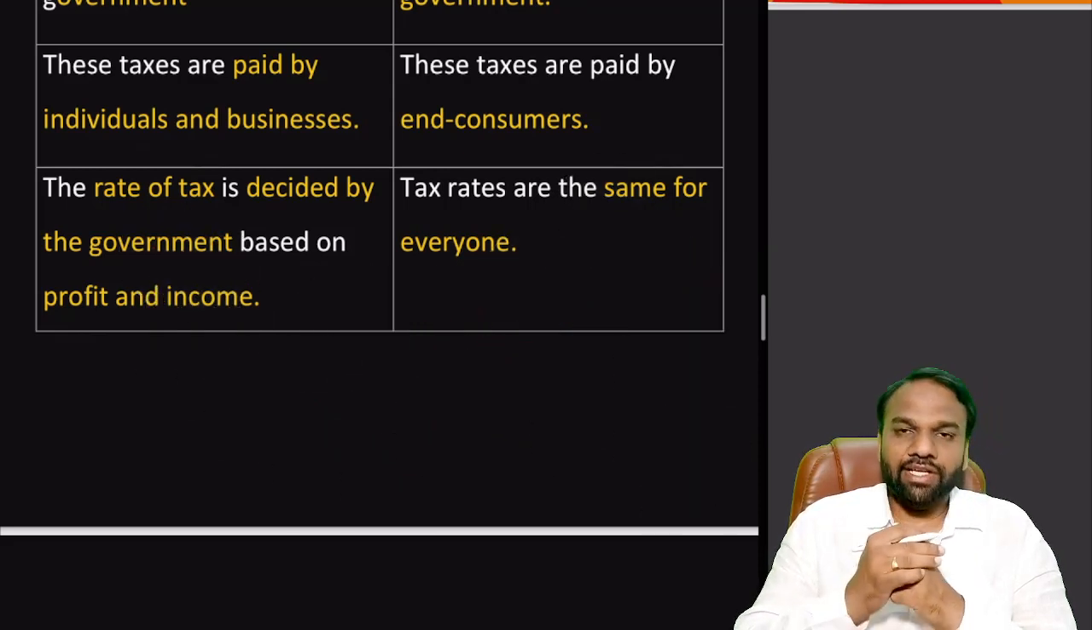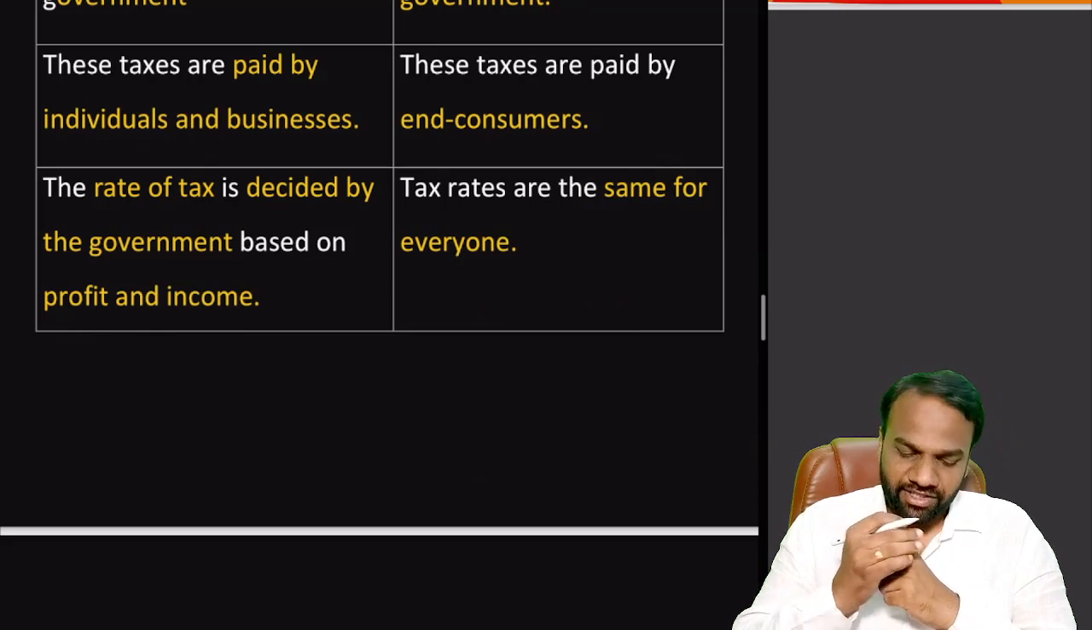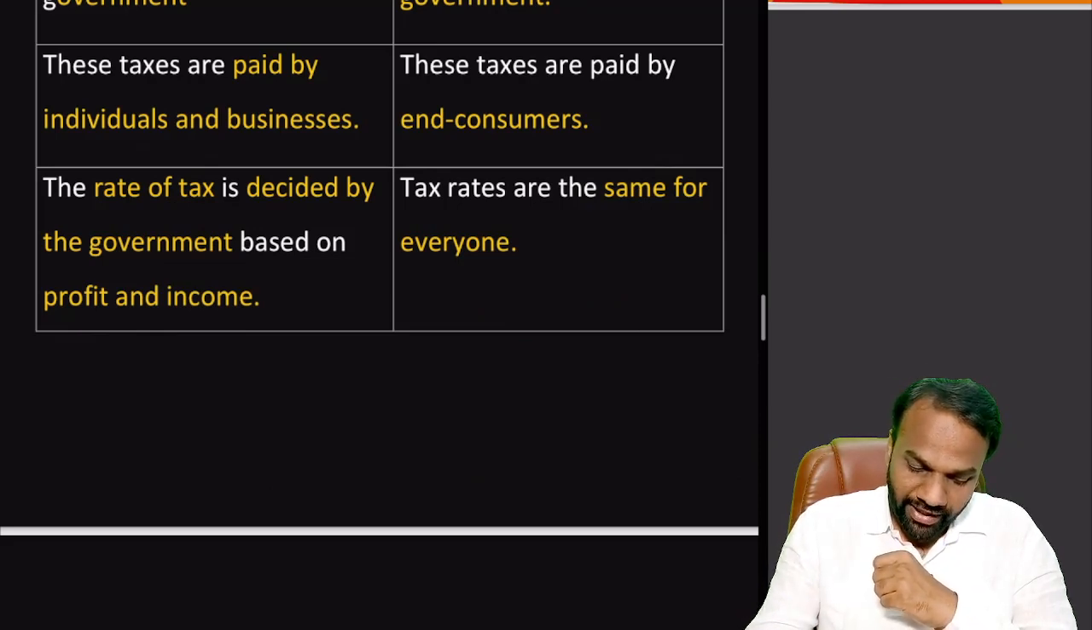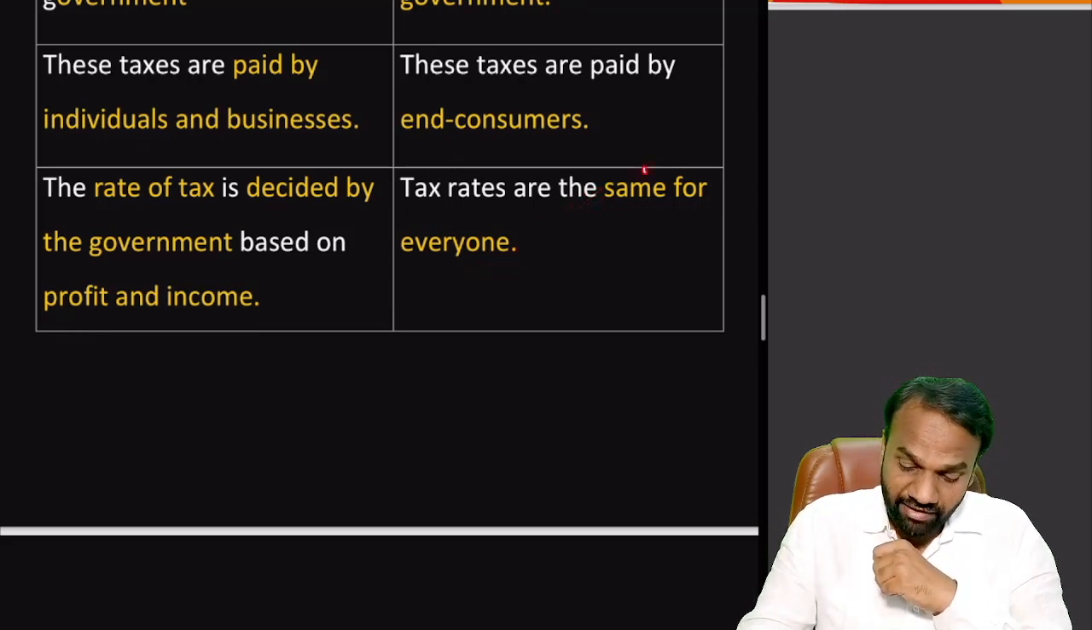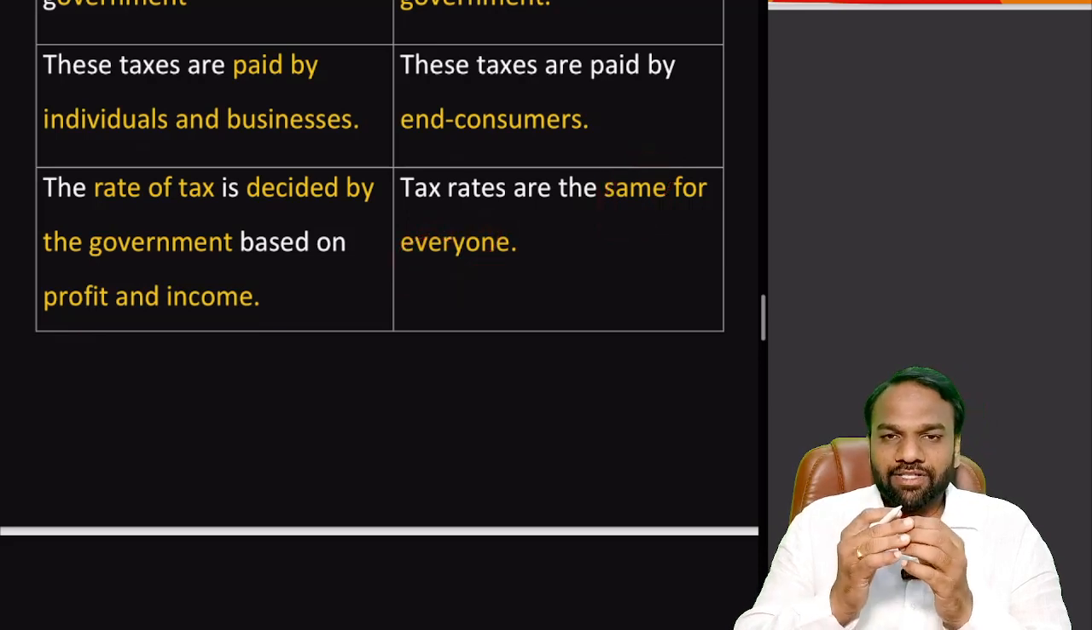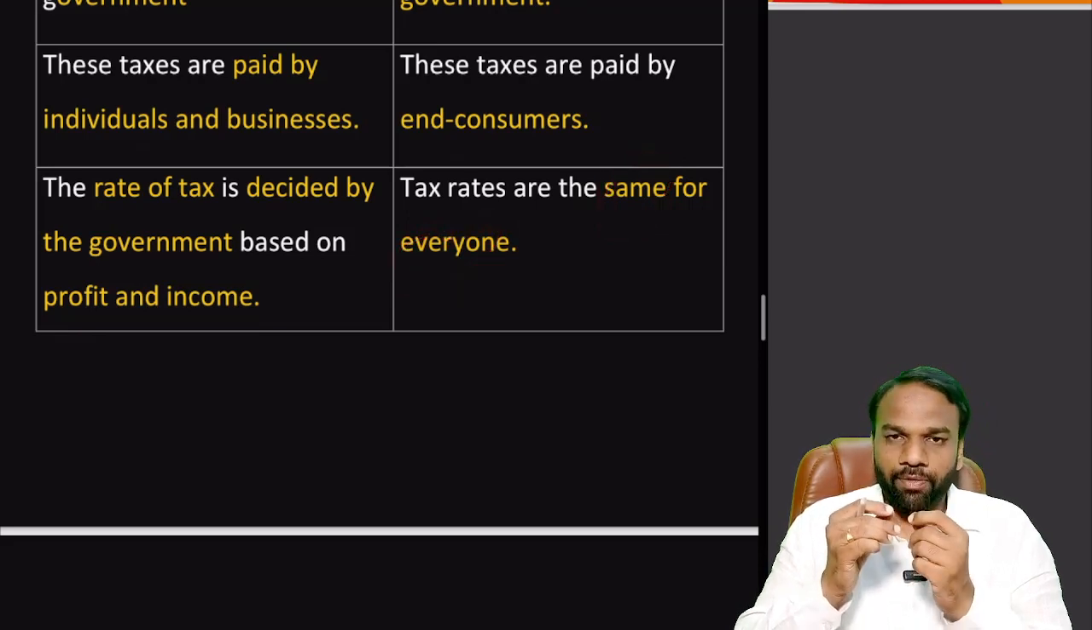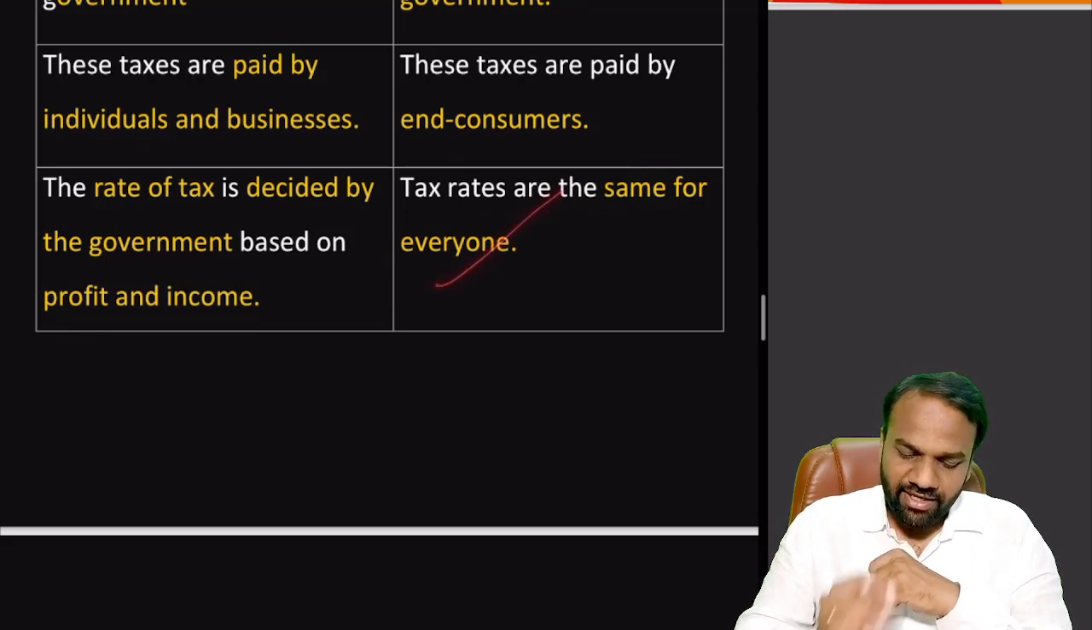So it will not be the same for everyone, it changes. But coming to indirect taxes, they are the same for everyone. For example, a person who wants to buy a refrigerator, or a person who wants to buy a laptop, whether he is a rich person or a poor person, all of them have to pay an equal amount of tax. There is no such variation. So tax rates are the same for everyone.